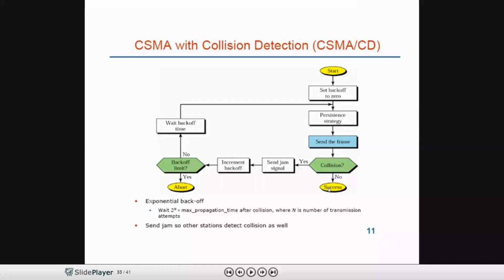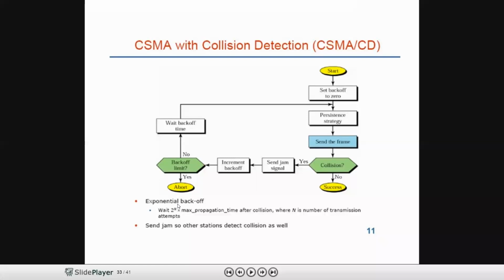If there is no collision, the transmission has been successful. If there is a collision, send a jamming signal and immediately increment the back off time. If we have not reached the back off limit, we need to wait for the back off time and repeat the process again. This is called exponential back off.